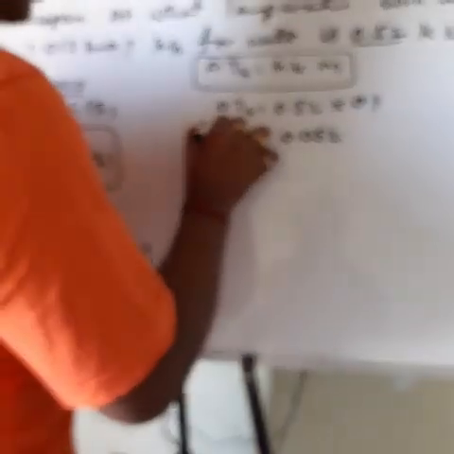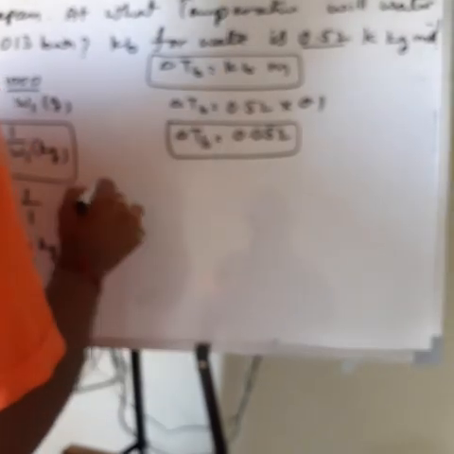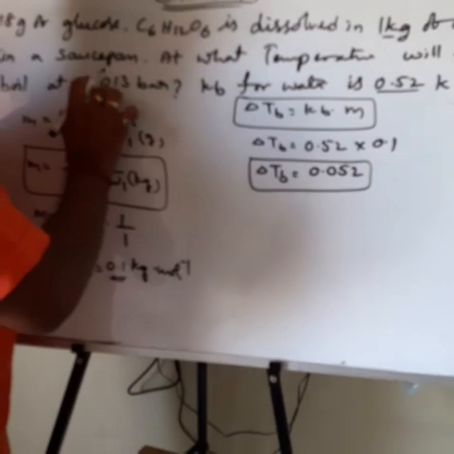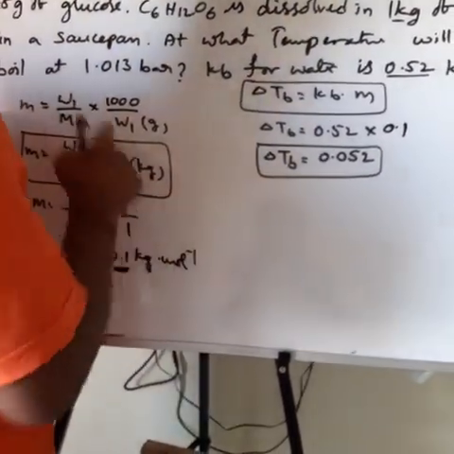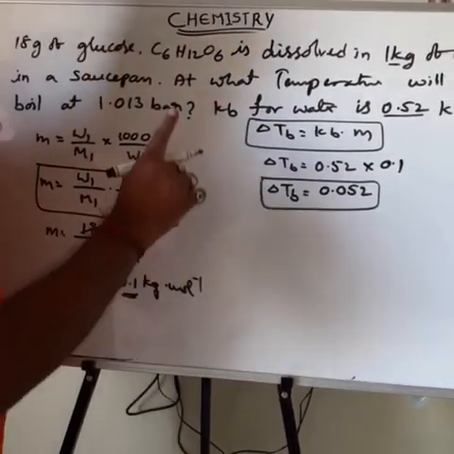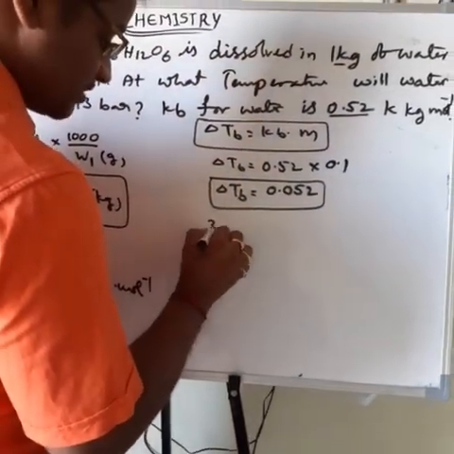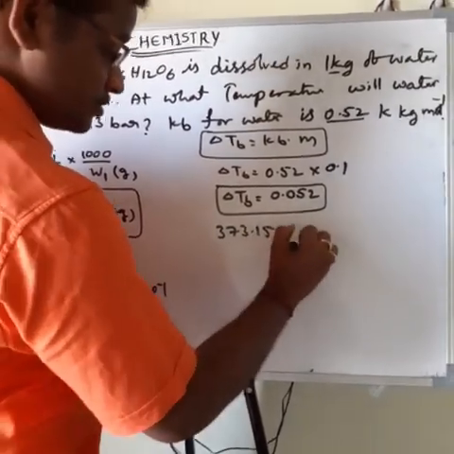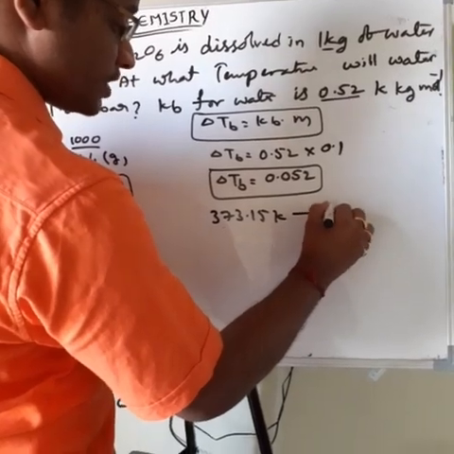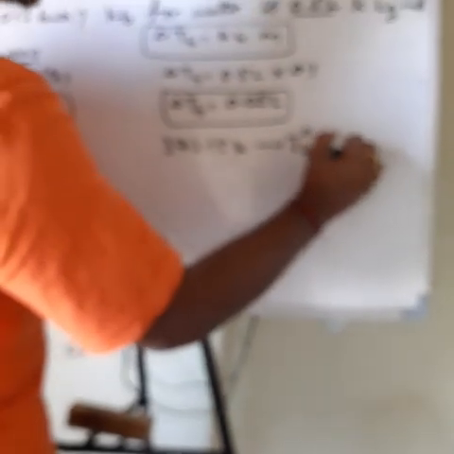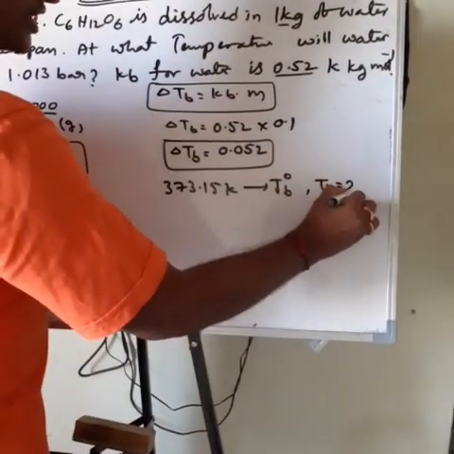Then next, at what temperature will water boil at 1.013 bar? Generally at 1.013 bar atmospheric pressure, the boiling point of water is 373.15 Kelvin. So this is the boiling point of pure water, T0b. Then we have to find the boiling point of the solution, Tb.